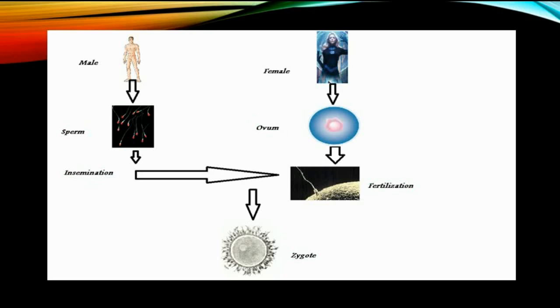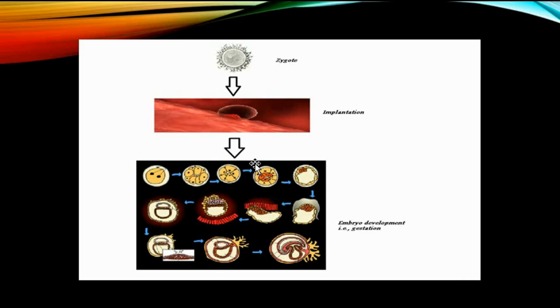The zygote further moves from the site of fertilization to the uterus, where it buries itself deep inside the uterine wall, and the process is known as implantation. Let me highlight the word implantation on the screen. Here is the word implantation. This is the uterine wall.